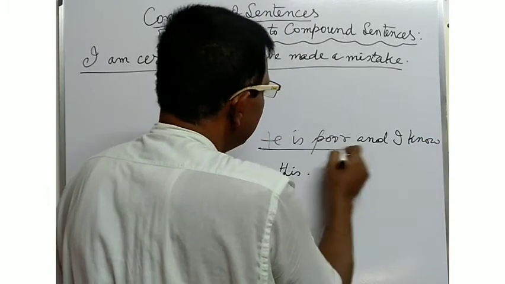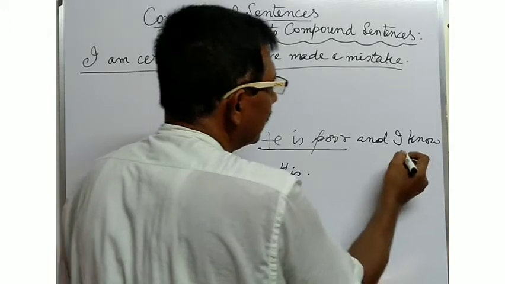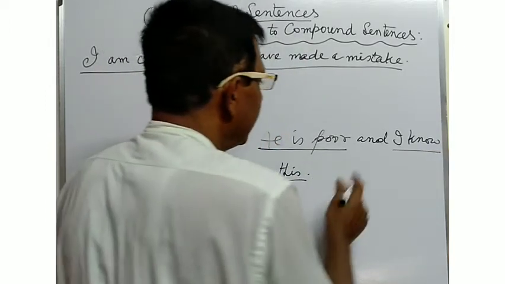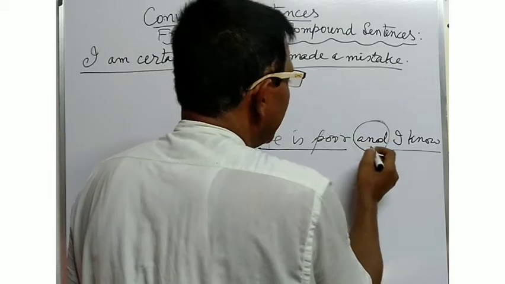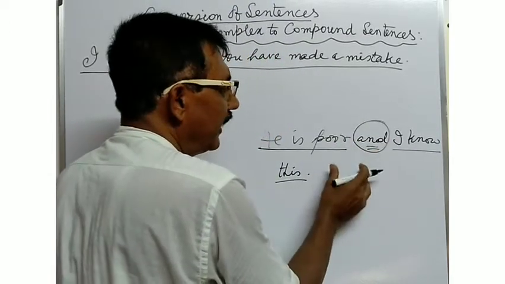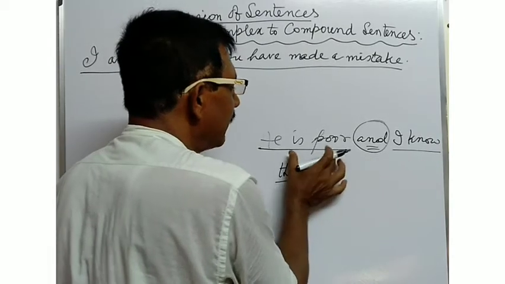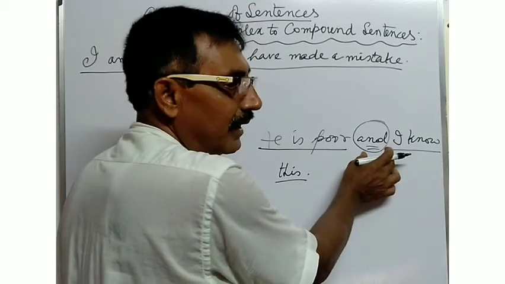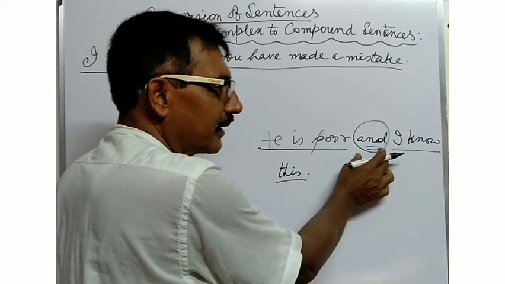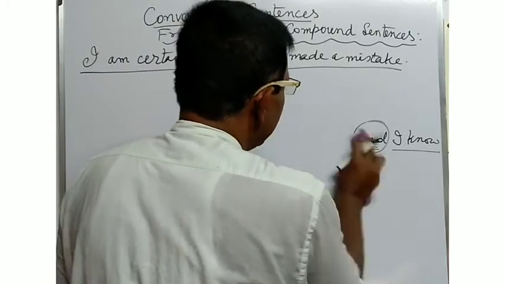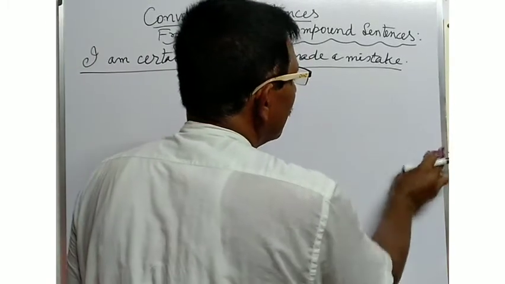Here, "he is poor" is a principal clause or main clause. "I know this" is also another main clause. Here, "and" is used in order to combine the two main clauses. And whenever you see main clauses combined by a coordinating conjunction, it is called a compound sentence.